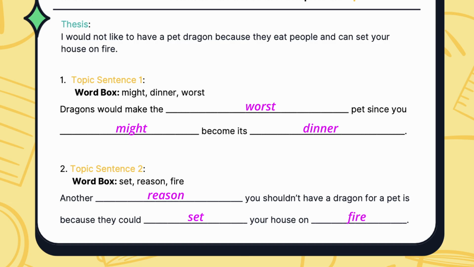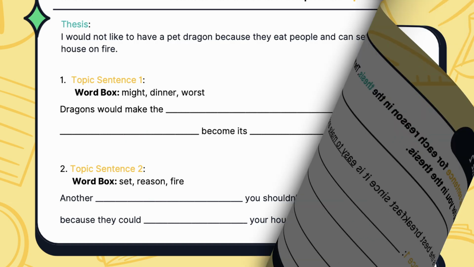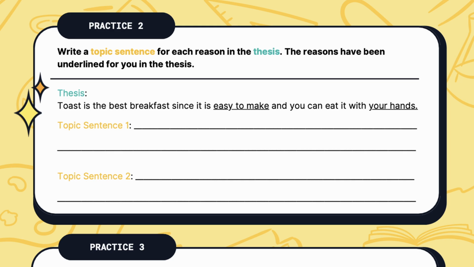Well done. Now let's look at practice number 2. Write a topic sentence for each reason in the thesis. The reasons have been underlined for you in the thesis. Thesis. Toast is the best breakfast since it is easy to make and you can eat it with your hands. Your first topic sentence is going to be about how toast is easy to make. Your second topic sentence is going to be about how you can eat it with your hands.